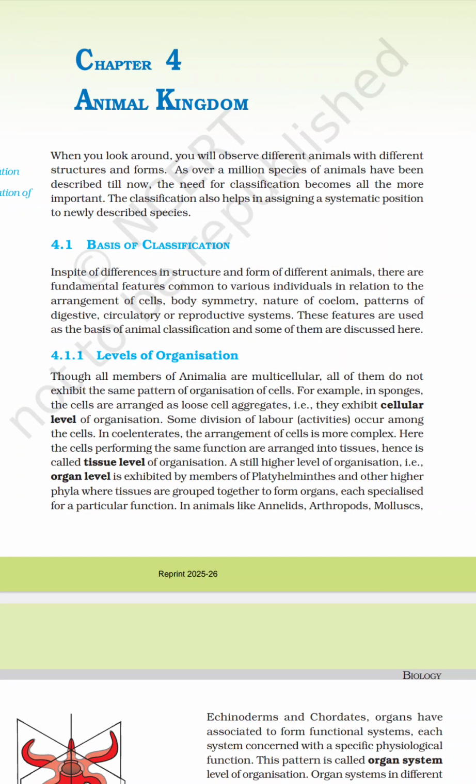In the last video we discussed the plant kingdom and biological classification. Today we'll discuss the animal kingdom. In this video we'll discuss the arrangement of the cells, symmetry, the coelom, and the digestive and circulatory systems. Different parts of the animals have these systems, and we'll discuss them here. Before going to that, the basic unit of classification is nothing but the species.